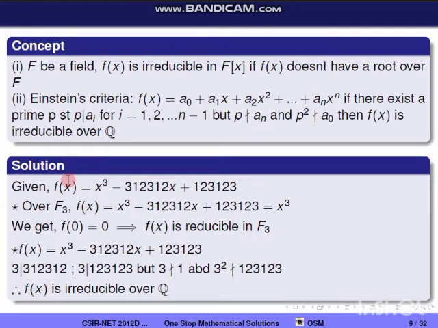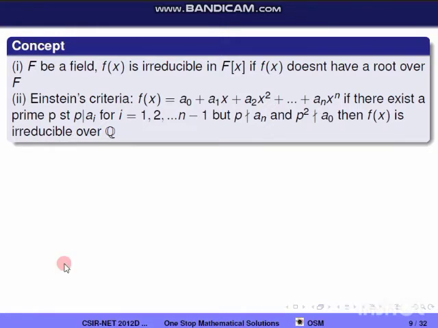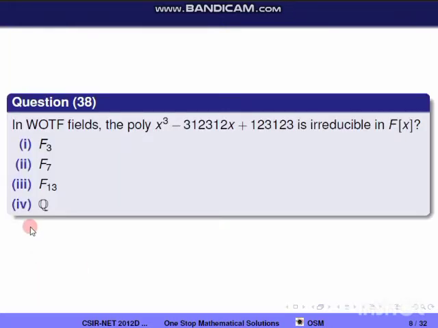Now I am checking for the rational field. So I am using Eisenstein's criterion. I have the polynomial here. I can find the prime 3 which divides the coefficient of x and the constant term but doesn't divide the coefficient of the highest power of x, and 3 square doesn't divide the constant term. Therefore f(x) is irreducible over Q by Eisenstein's criterion. So now we'll check the correct options. So the correct option is the 4th one.